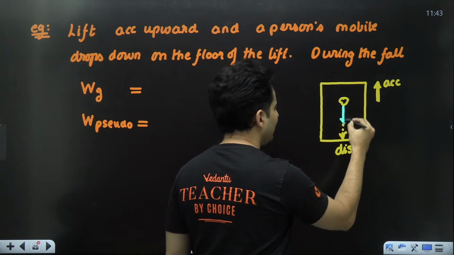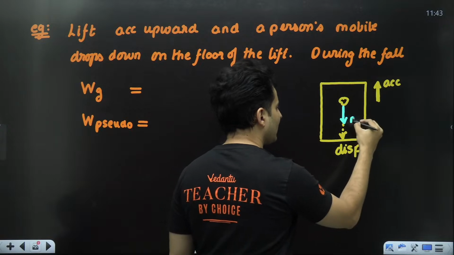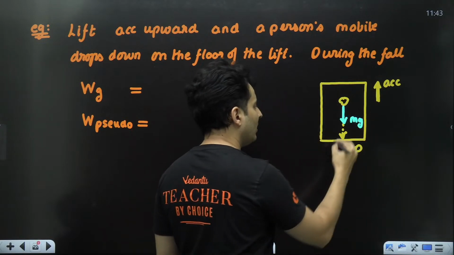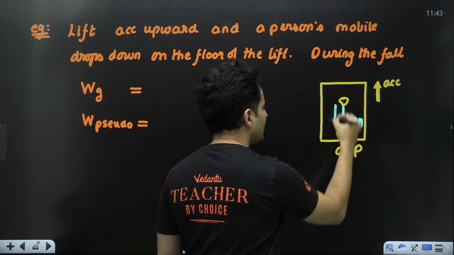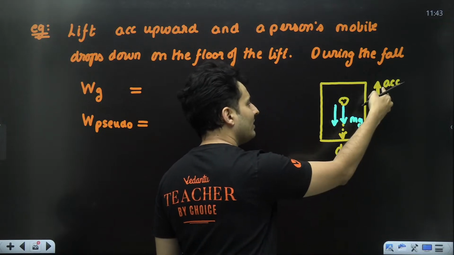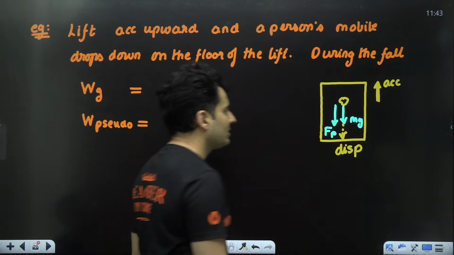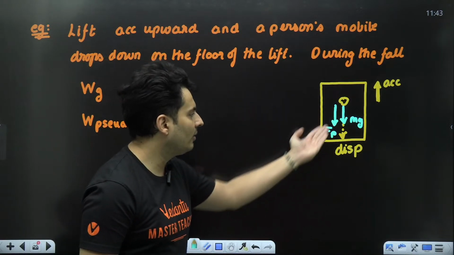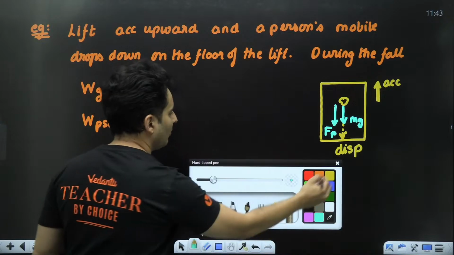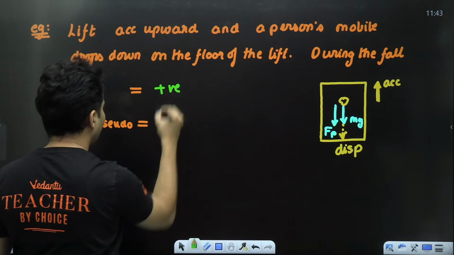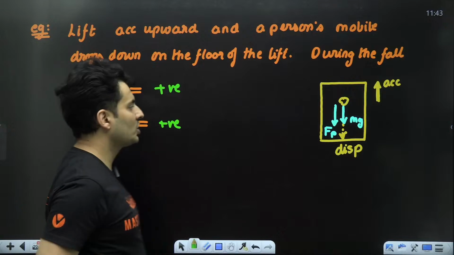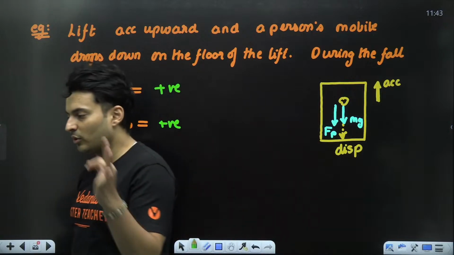One is the gravitational force, mg, downwards. Apart from that, there will also be a pseudo force. Pseudo force always acts opposite to the acceleration, so pseudo force will also act downwards. Best part, all of them are in the same direction. That means the work done will be positive by gravity and also positive by the pseudo force. So even pseudo force can do work.